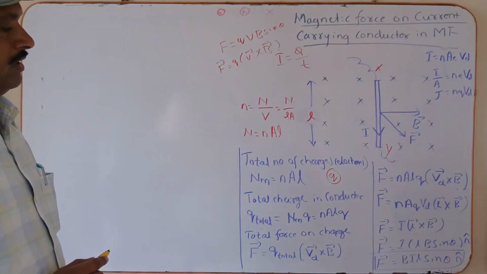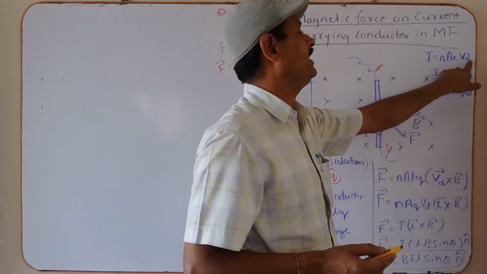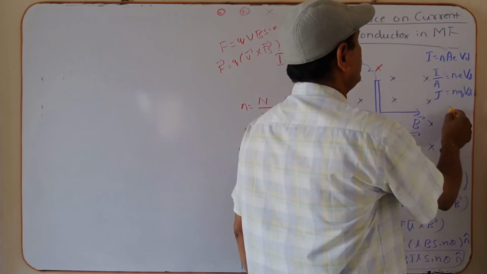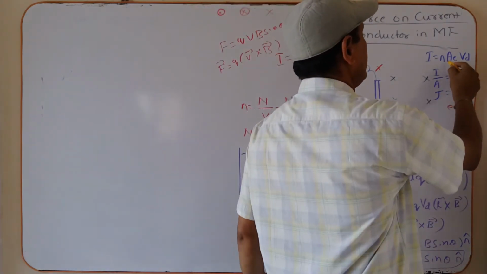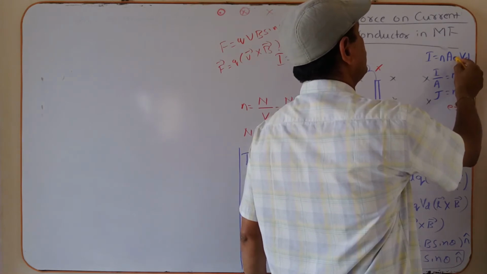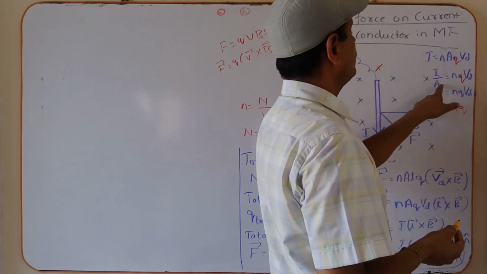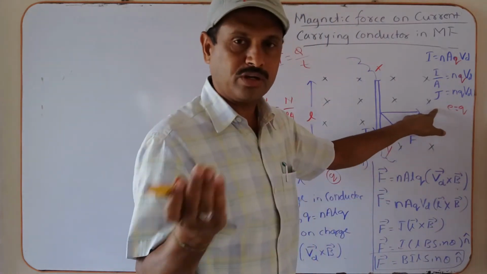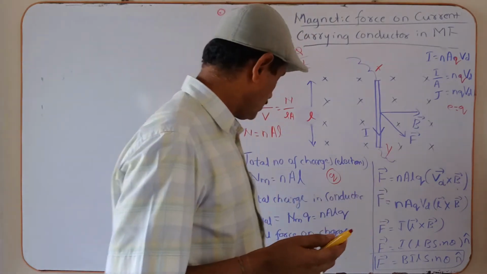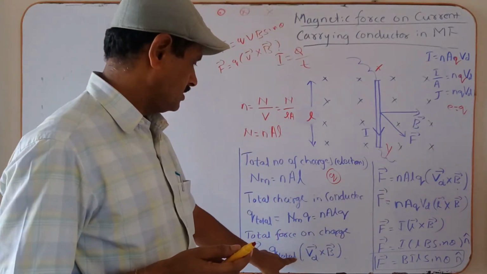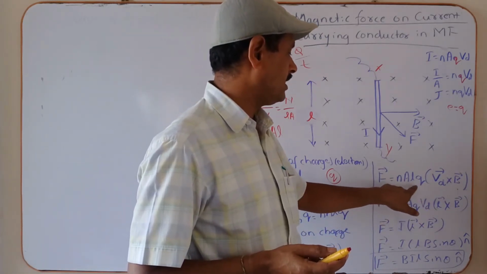Now we come to the point. Now see here, what is the expression for the current? nAeVd. Instead of e, you have to take here Q. At that time, you have to write nAQVd. Using this, they do the derivation, and in each book it is done in a slightly different way. Sir, I have taken it this way. F is equal to total charge, which is nothing but what? nALq. nALq.